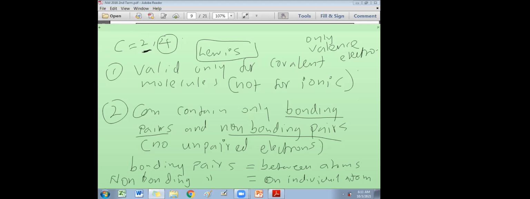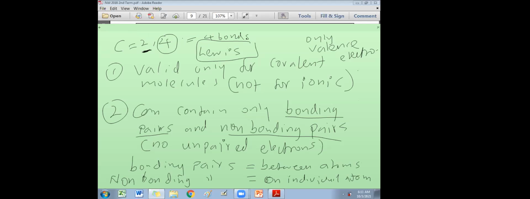The 2 inner electrons cannot form bonds and cannot conduct electricity. So how many valence electrons does carbon have? 4 valence electrons. Therefore, how many bonds? 4 bonds. 4 valence electrons means carbon can form a maximum of 4 bonds. Valence is also equal to the number of bonds formed.